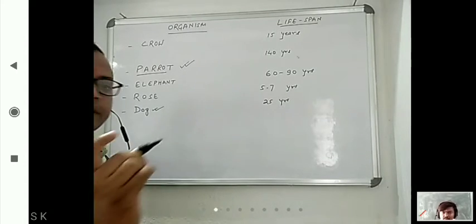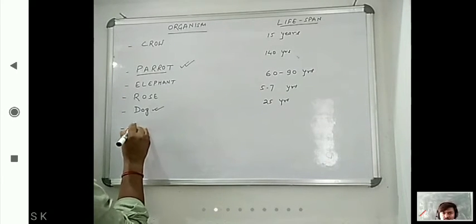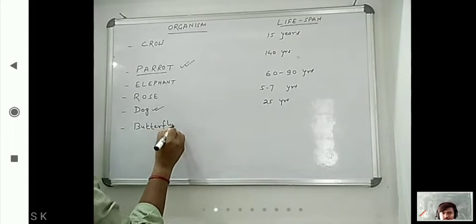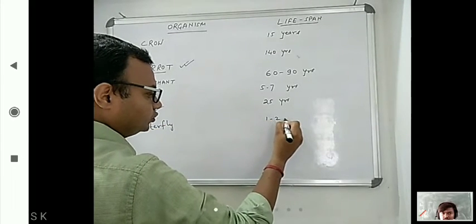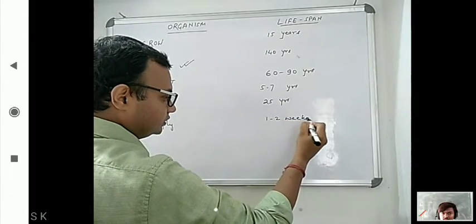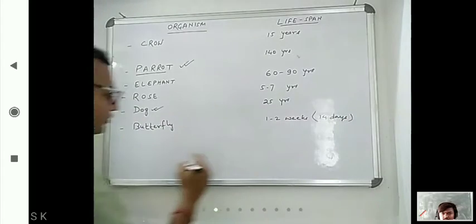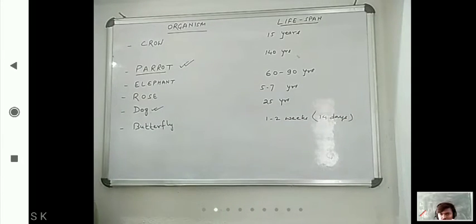If we are seeing butterfly, so butterfly is having 1 to 2 weeks, 14 days. Butterfly having what? 1 to 2 weeks.